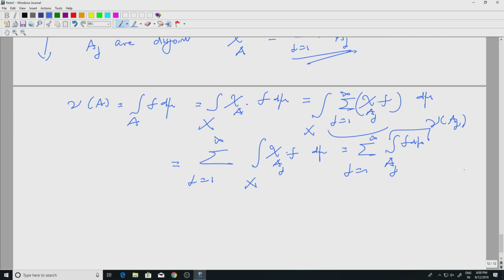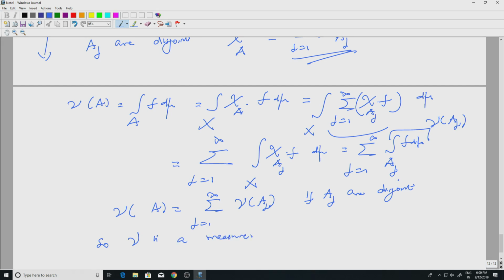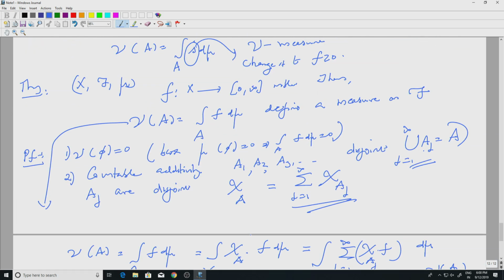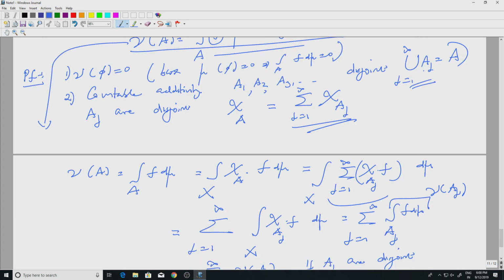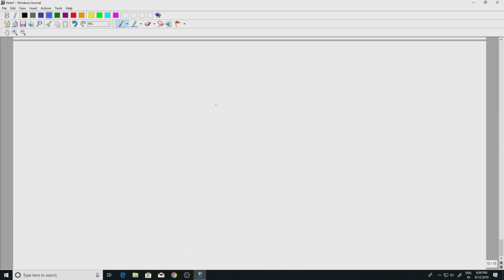So what did we prove? We just proved that nu of A is equal to the summation j equal to 1 to infinity of nu of Aj, if the Aj are disjoint, and so nu is a measure. So we have proved that this assignment defines a measure even if f is a positive measurable function, not just for simple functions. Okay, so now we go ahead.